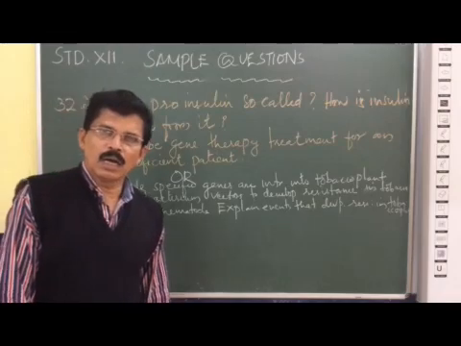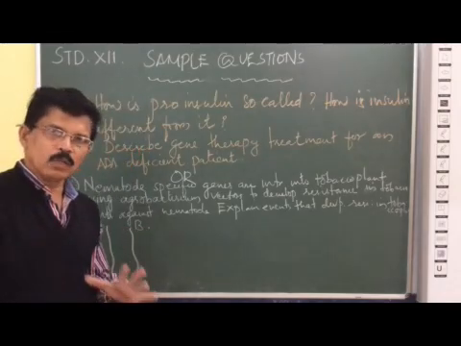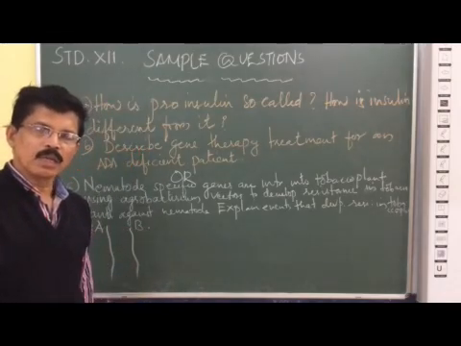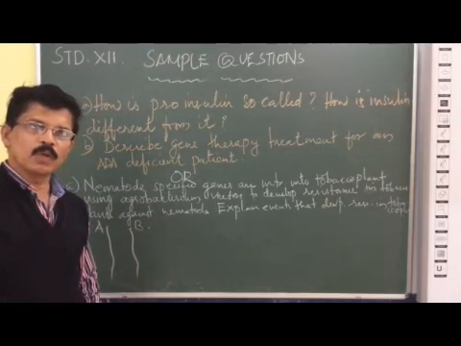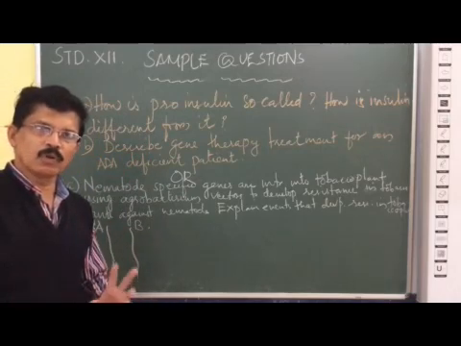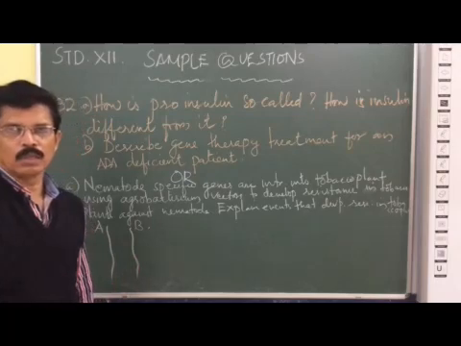In our body, normally in the human body or mammal's body, the insulin is produced in an inactive form, that is called pro-insulin.